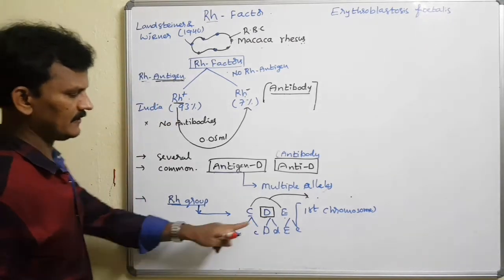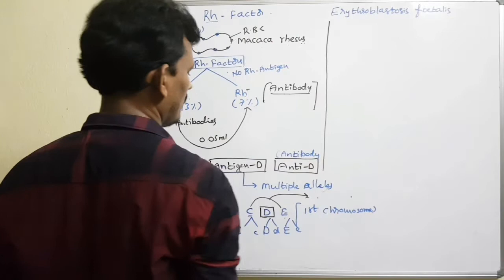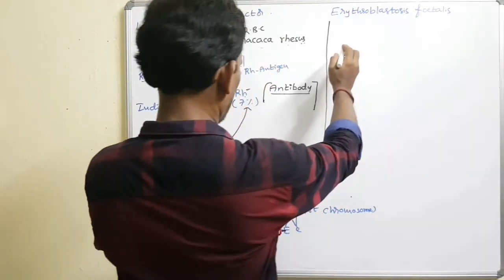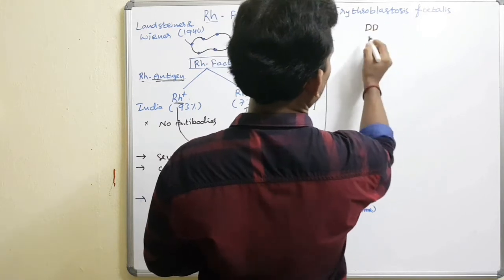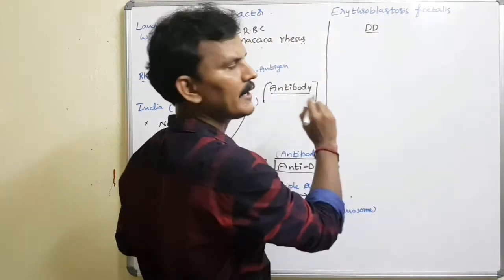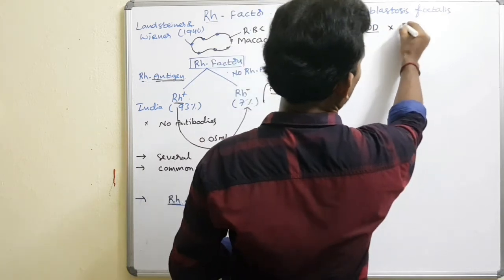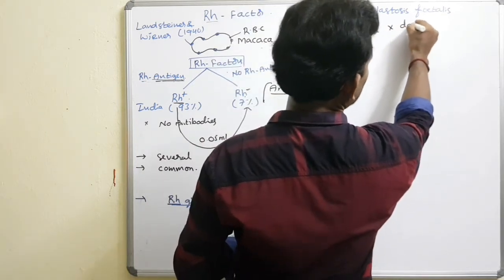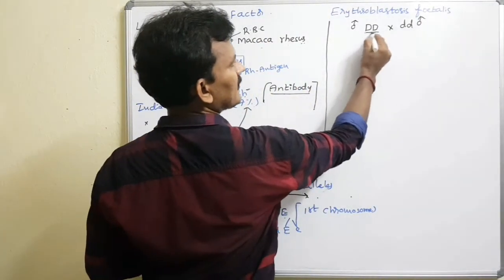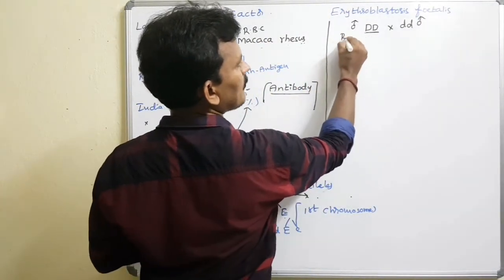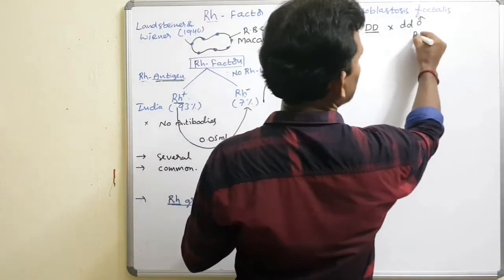Let me write about the mechanism. For example, capital D is homozygous dominant, the male parent, which is RH positive, crossed with homozygous recessive, the female parent, which is RH negative.